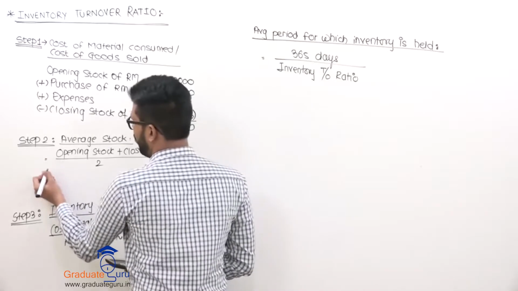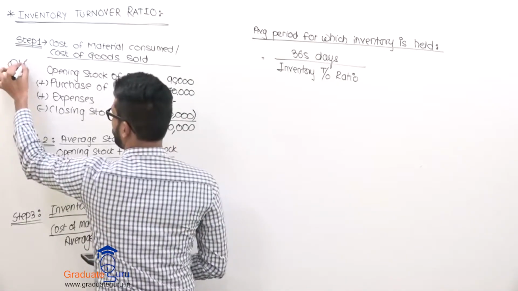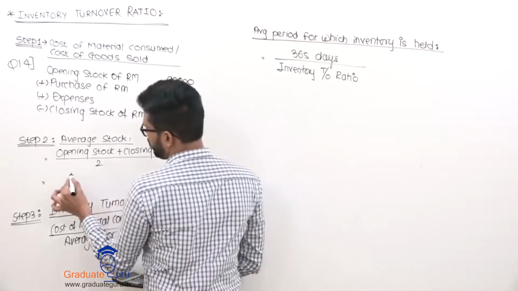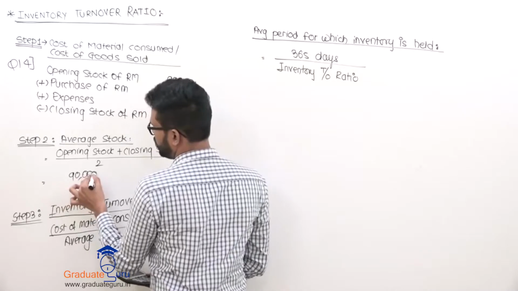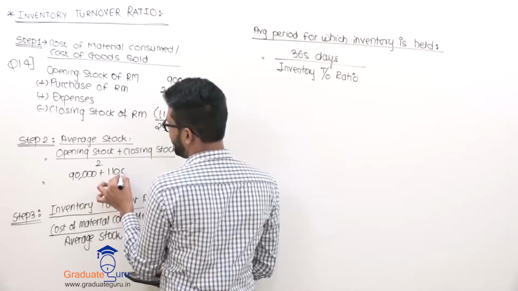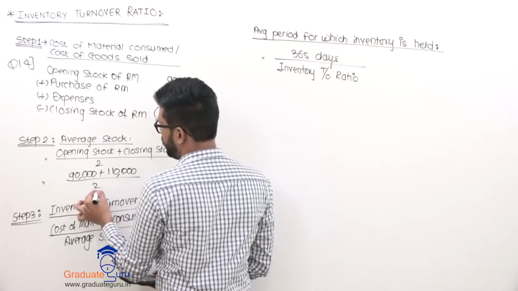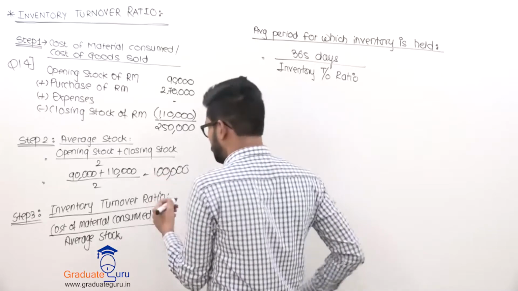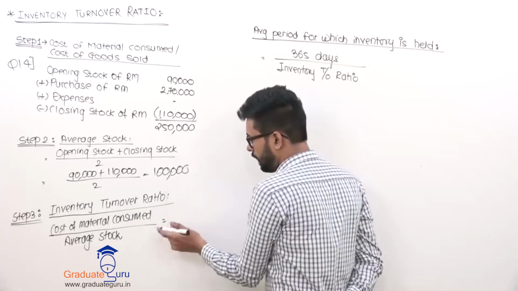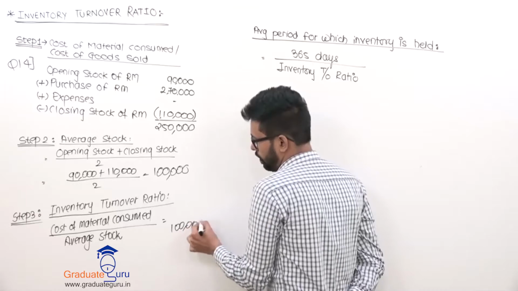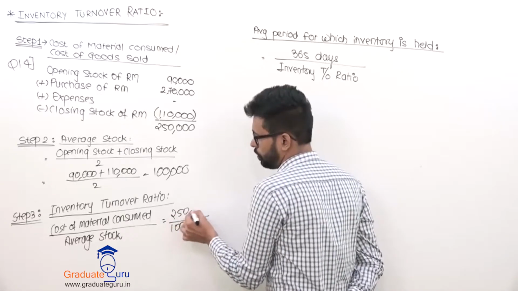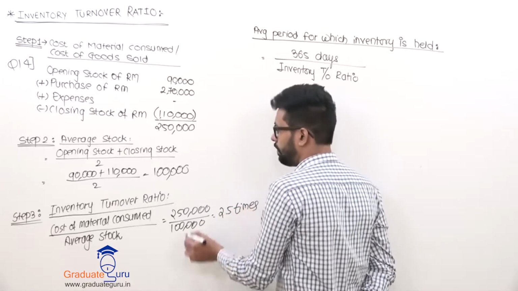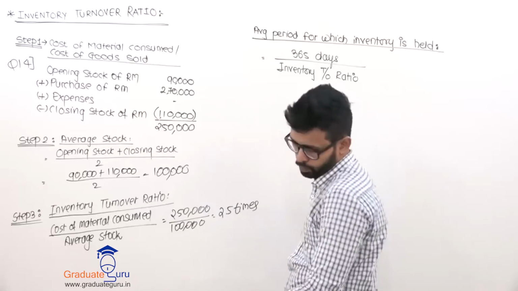If I want to calculate average stock, my opening is 90,000 plus my closing is 1,10,000, divided by 2, so that comes to 1 lakh rupees. How many times has stock moved? मेरे पास 1 लाख का स्टॉक रहता है जनरली, और फैक्ट्री में चाहिए 2.5 लाख, तो 2.5 टाइम्स मूवमेंट हुआ रहेगा. 2 lakh 50 divided by 1 lakh. Step number 1 divided by step number 2.